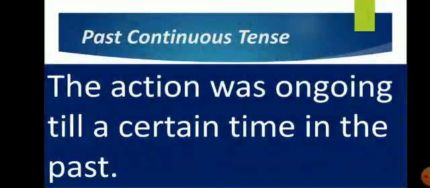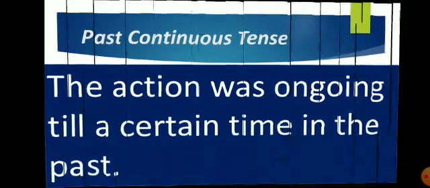Now come to the next type of past tense. Second type of past tense is past continuous tense. Continuous means that it continues. The action was ongoing till a certain time in the past. The action that was continuing in the past time, that is called past continuous tense.